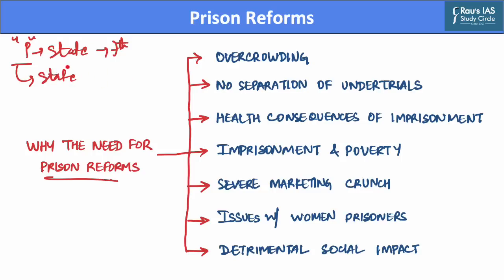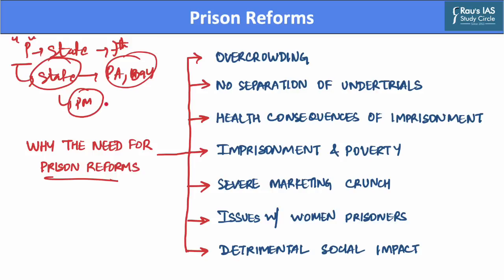And in this regard, the management and administration of prisons are currently governed by the Prison Act of 1894. Further, there are also prison manuals of each state which help governments manage the prisons in their state. However, the Ministry of Home Affairs also provides state governments with regular guidance and advice on various issues concerning prisons and prison inmates.